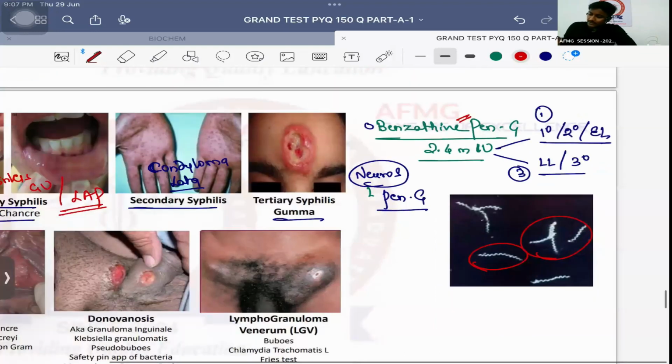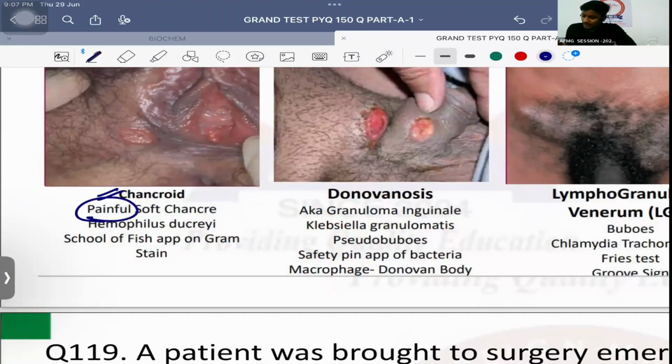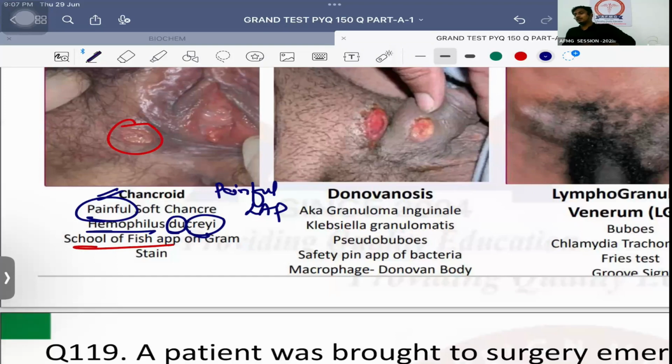Remember this, children. Next is chancroid. In chancroid the ulcer is painful and the lymphadenopathy is also painful. How to remember? The causative agent is Haemophilus ducreyi. So do cry. Okay, do cry. That means everything is painful usually. Okay? School of fish appearance is seen on gram staining. Okay, drug of choice.